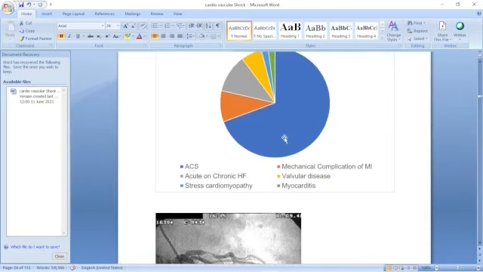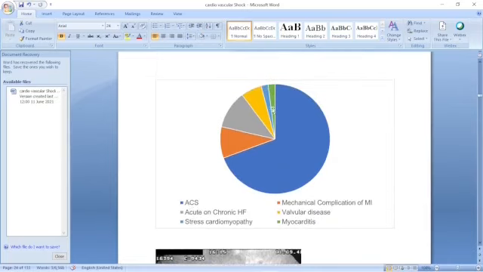Acute coronary syndrome, cardiogenic shock, the causes. In the majority of cases of acute coronary syndrome, there is myocardial infarction. Then acute and chronic heart failure: chronic heart failure is already there and suddenly causes acute failure. So in most cases, it is either acute or chronic.